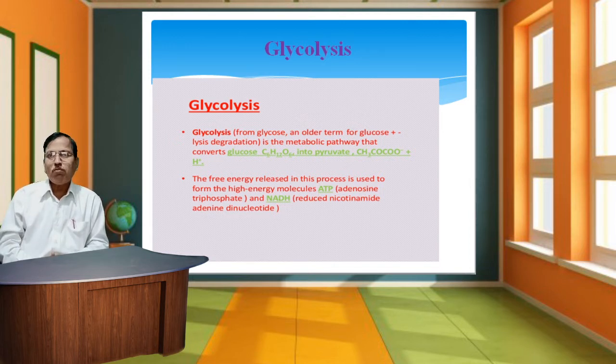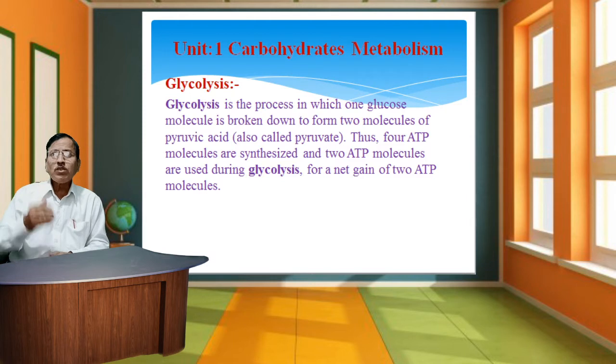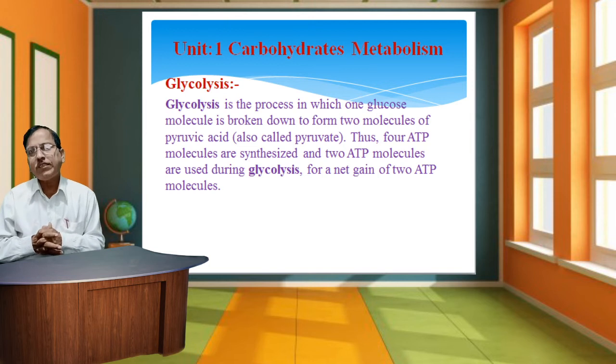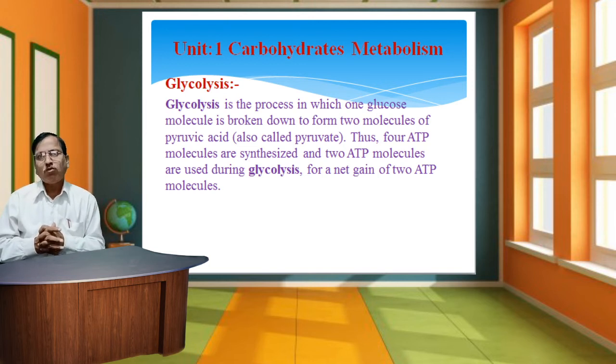CH3-CO-COOH, plus the free energy released in this process is used to form the high energy molecules. It is called ATP, the long form of which is adenosine triphosphate, and NADH, reduced nicotinamide adenine dinucleotide. So the simple definition of glycolysis is the process in which one glucose molecule is broken down to form two molecules of pyruvic acid, also called pyruvate.